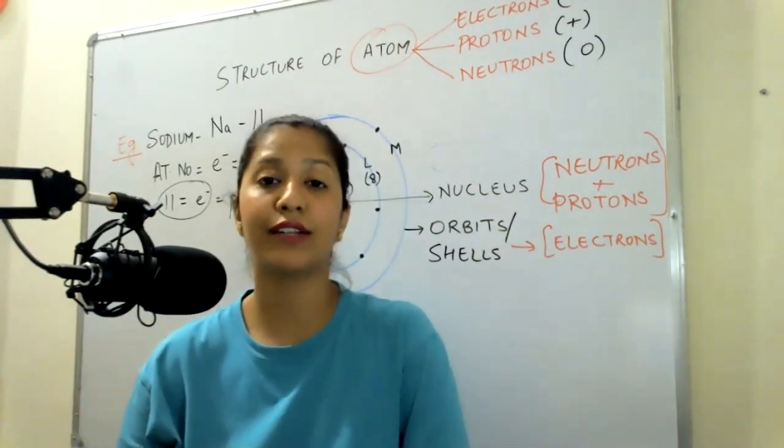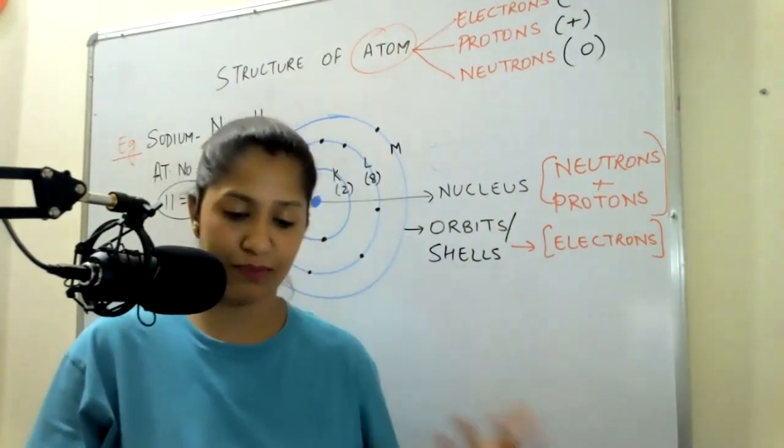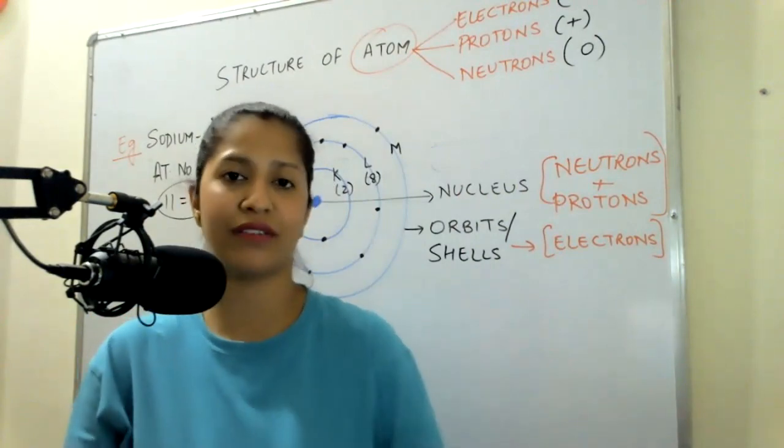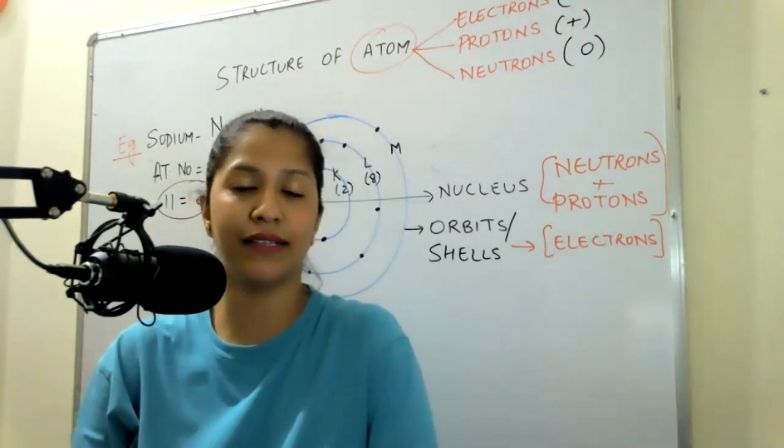Like this, when the atomic number increases, the number of shells keeps increasing, and then another concept of valence electrons and valency, that we will discuss in the next video.